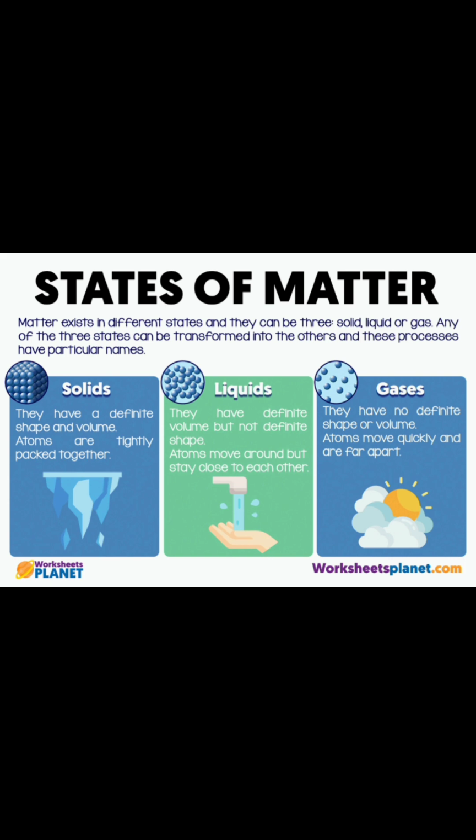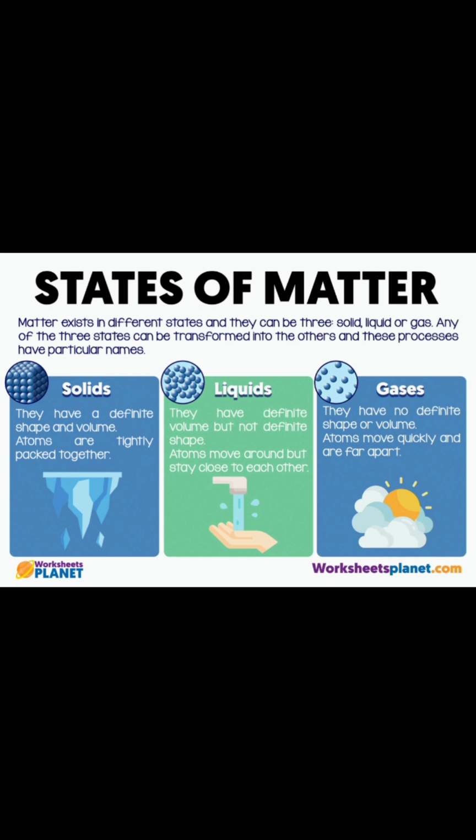So in our previous videos we have learned what is matter, its classifications and characteristics of particles of matter. So today we are going to learn about states of matter. When we observe different types of matter around us, we can see different states of matter. But why are there different states of matter? Because the states of matter arise due to the variation in the characteristics of particles of matter.